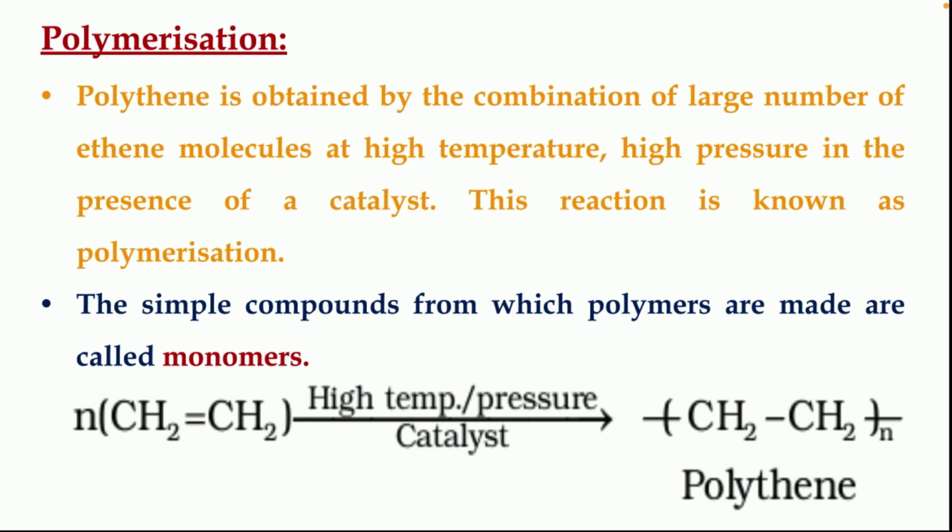Here CH2=CH2 undergoes polymerization and produces n number of CH2 units. They are called polythene. Here CH2=CH2 is the monomer and the product formed is called the polymer, that is polythene. This reaction takes place at high temperatures as well as high pressures.